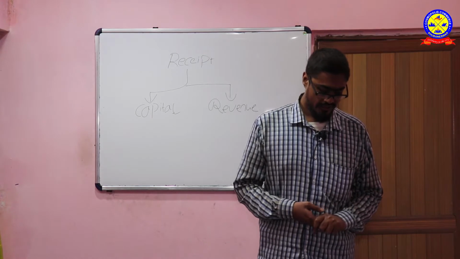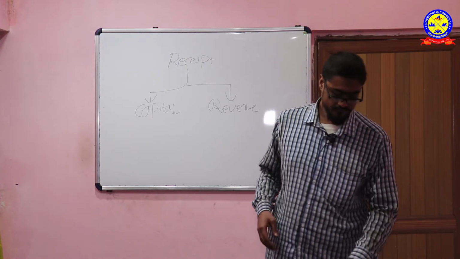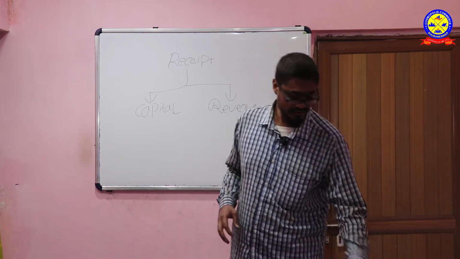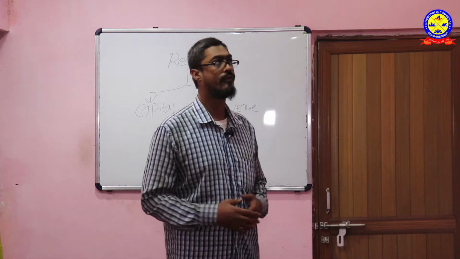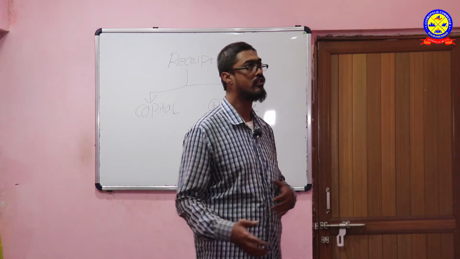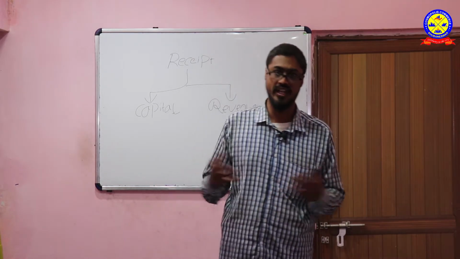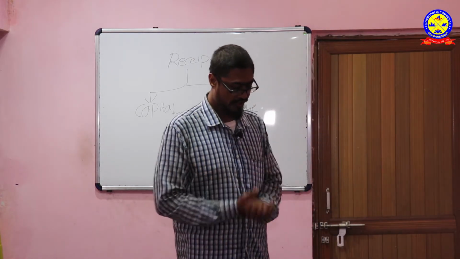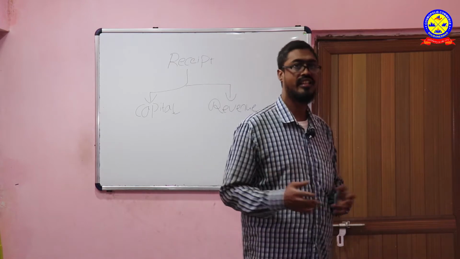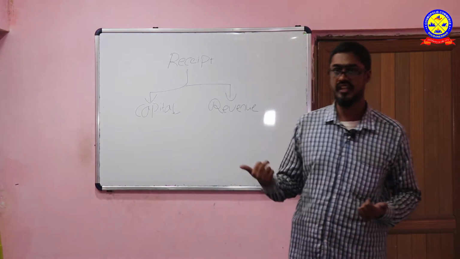Next is sales return. And next is sales. After processing the goods, we make them into finished goods and sell them in the market to get revenue. Usually sales are of two kinds. One is cash and the other is credit.